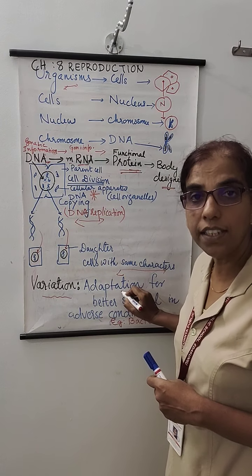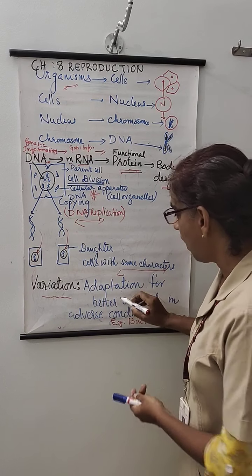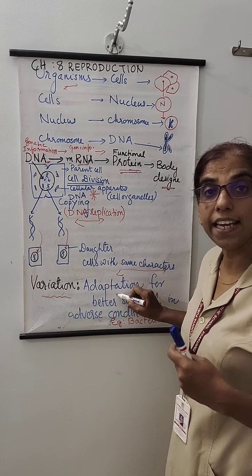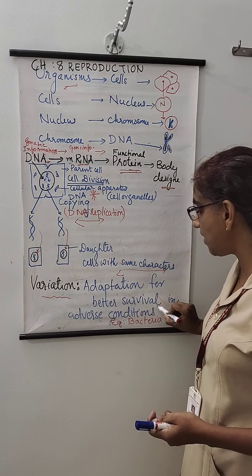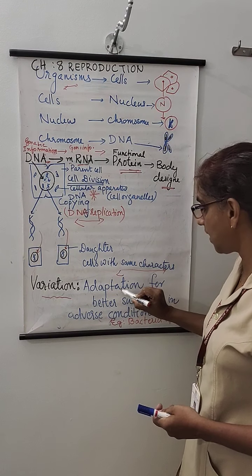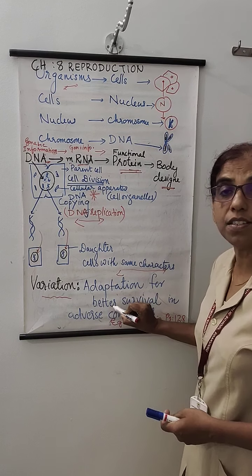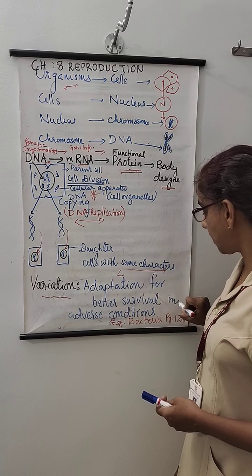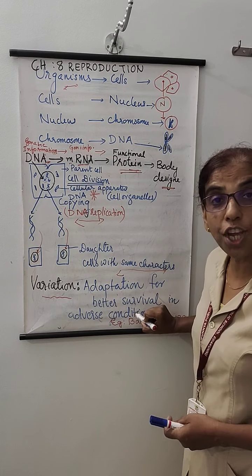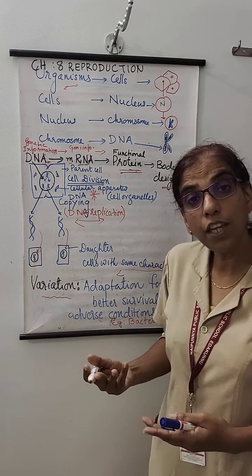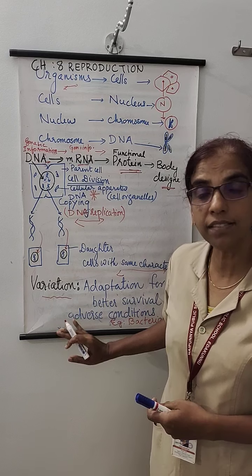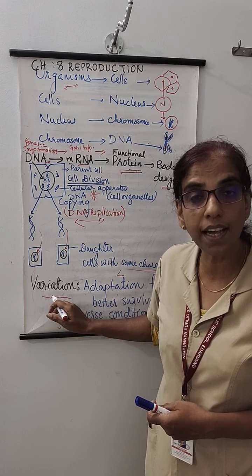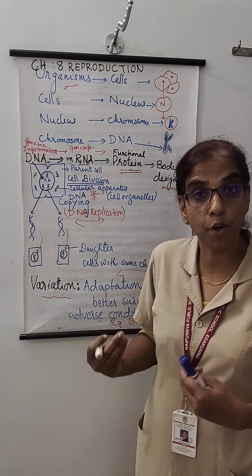With this different character, we can have characters which can easily adapt to the change in the environment. You can see that adaptations are for better survival in the changed environment. If the environment is adverse, that will be significant for the possessor.